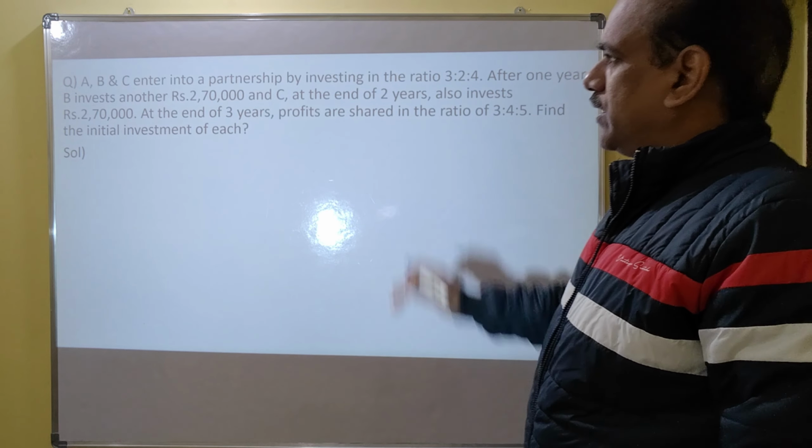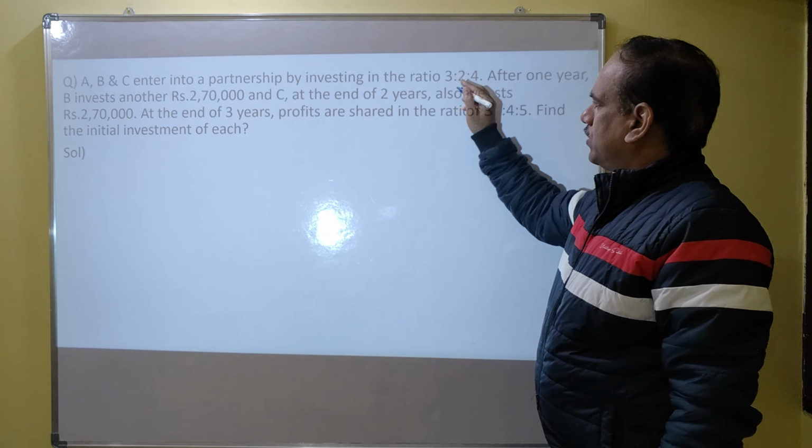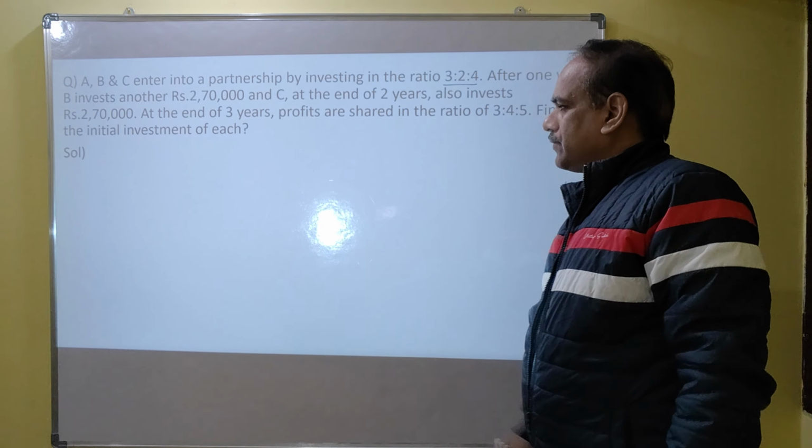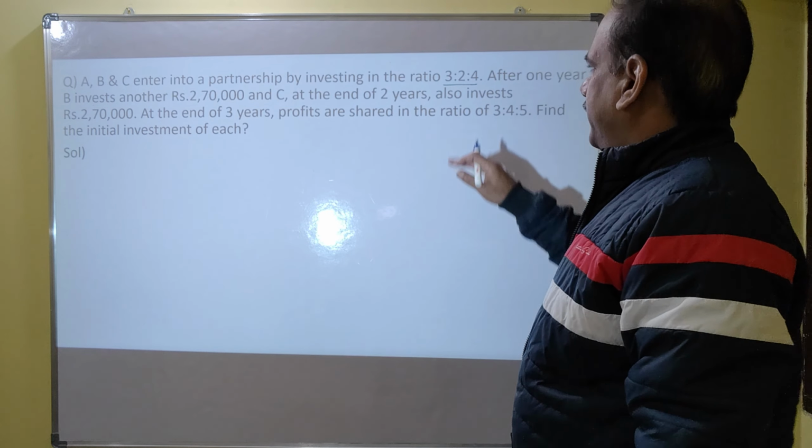So coming to this one, A, B, C enter into a partnership by investing in the ratio of 3:2:4. They have entered into a business partnership by investing in this ratio.